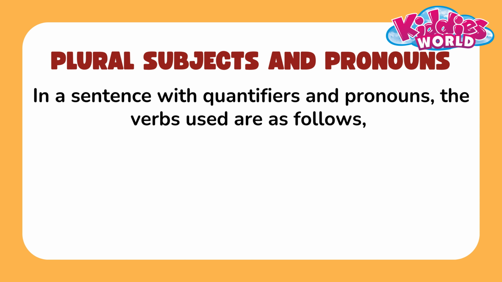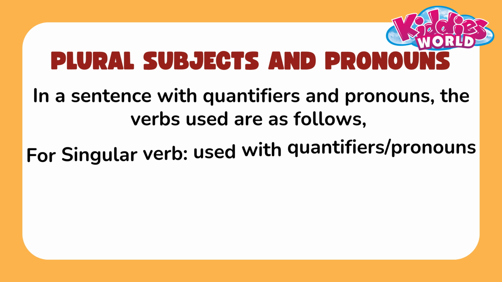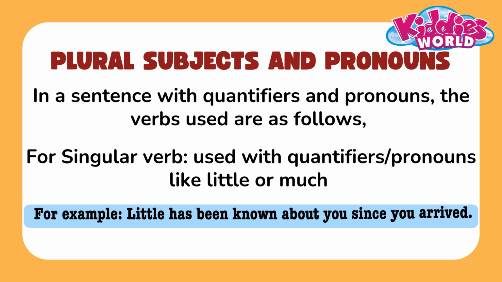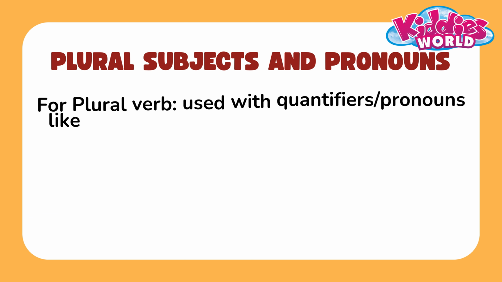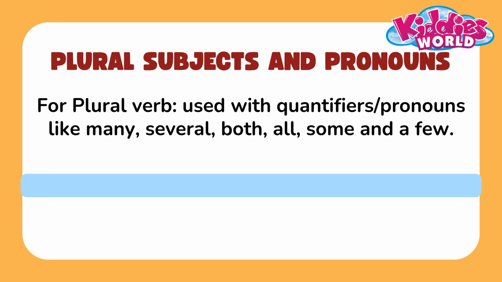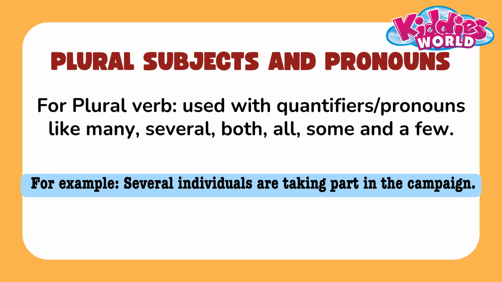Plural subjects and pronouns. In a sentence with quantifiers and pronouns, the verbs used are as follows. For singular verb, used with quantifiers or pronouns like little or much. Example, little has been known about you since you arrived. For plural verb, used with quantifiers or pronouns like many, several, both, all, some, and a few. Example, several individuals are taking part in the campaign.